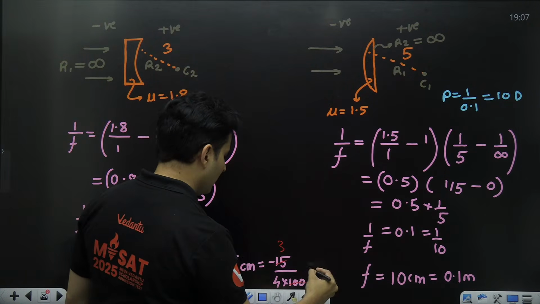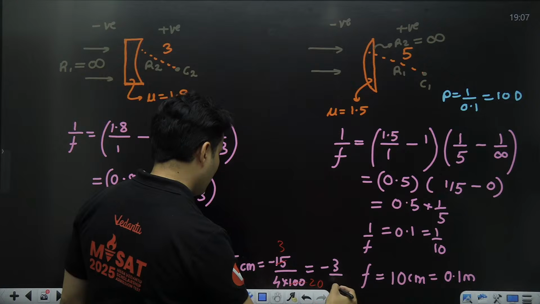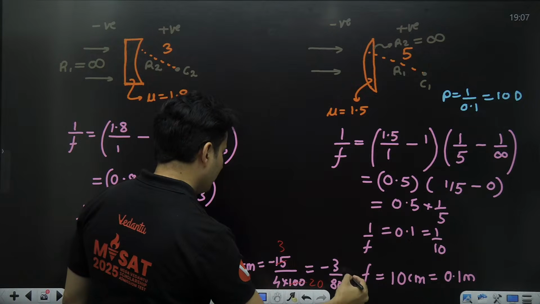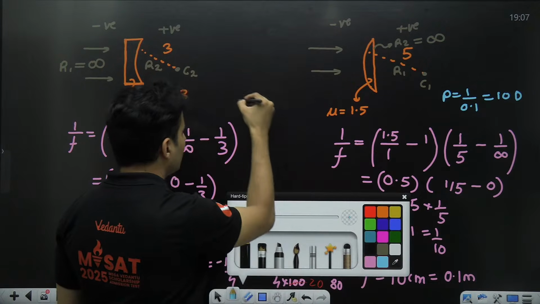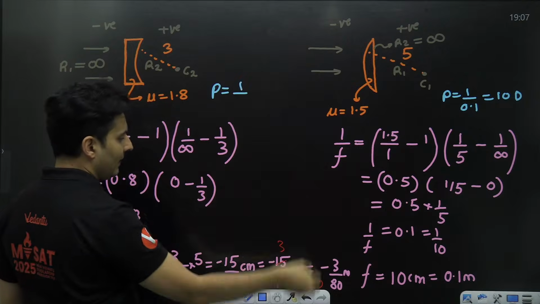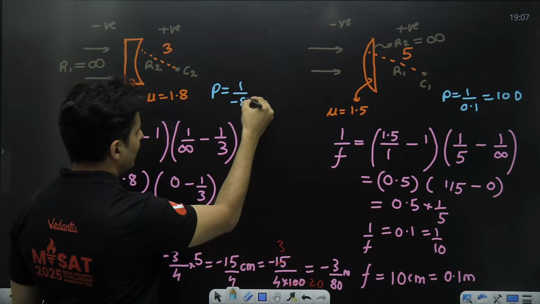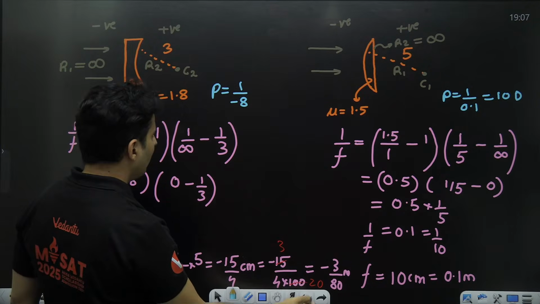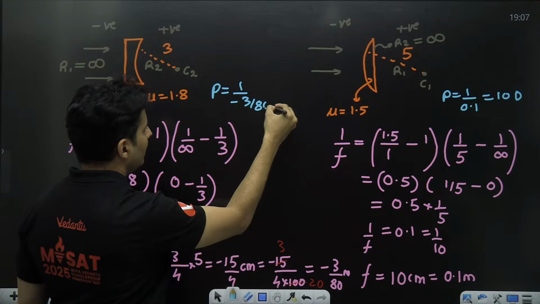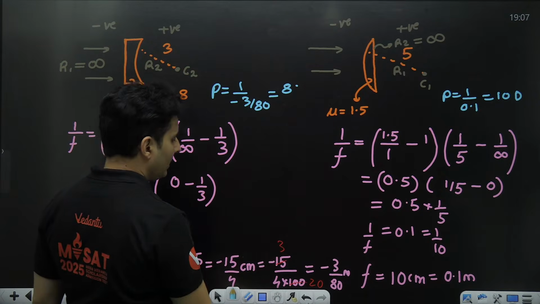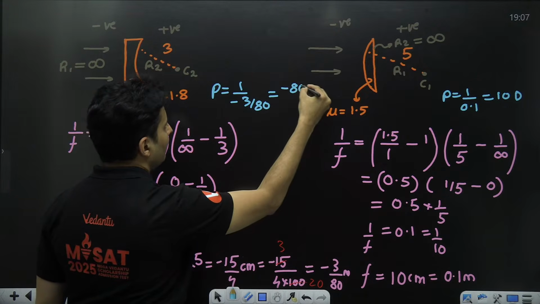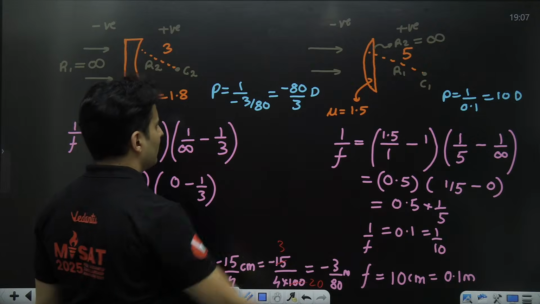So this is going to give you minus 3 by 80 meters. Perfect. So the power will be 1 by f. F is minus 80 by 3. So that will be negative 80 by 3 diopters. That is the answer.